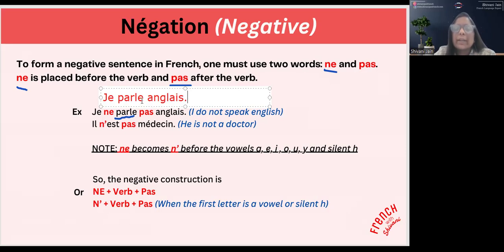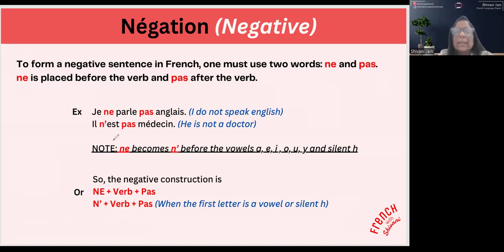So we have to identify the verb here. The verb is parle. To change it into a negative sentence, we add ne before the verb and pas after the verb. So it becomes je ne parle pas anglais. I do not speak English.